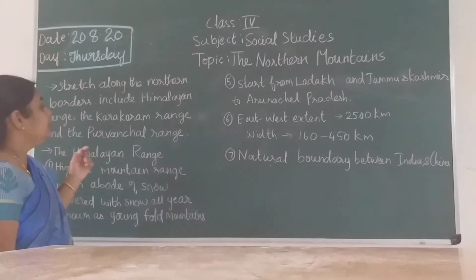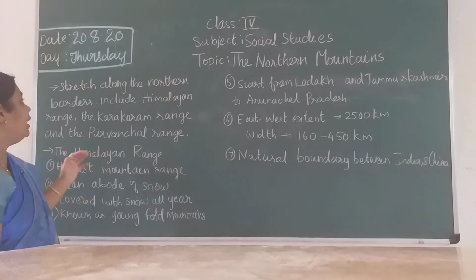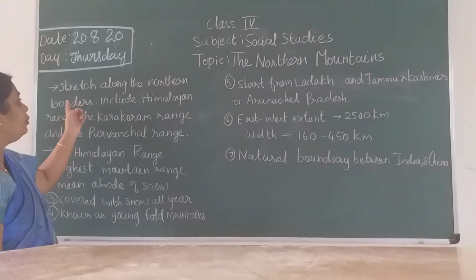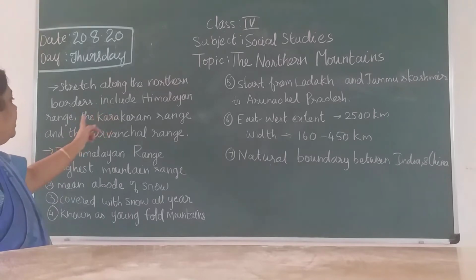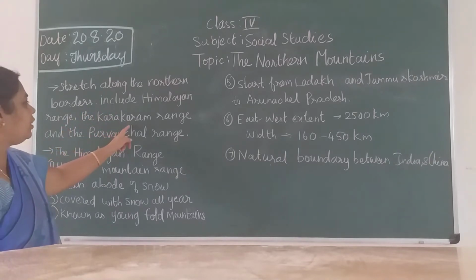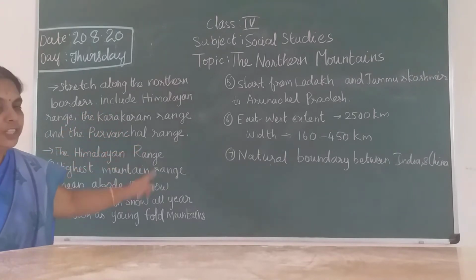Okay. So if you observe our India map, the northern mountains stretch along the northern borders, including the Himalayan range, Karakoram range and the Purvanchal range.